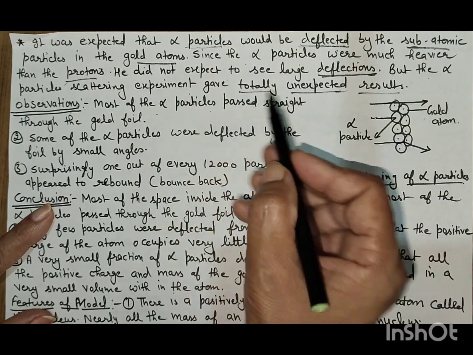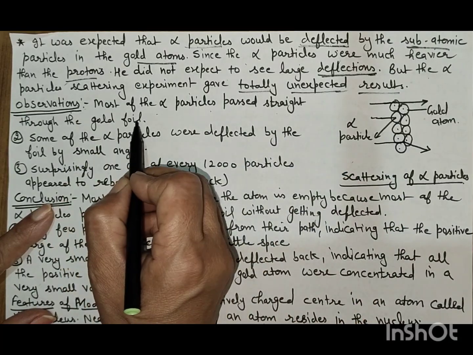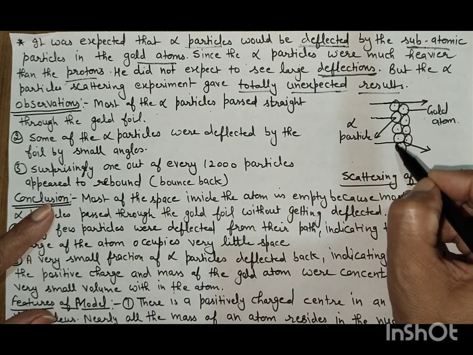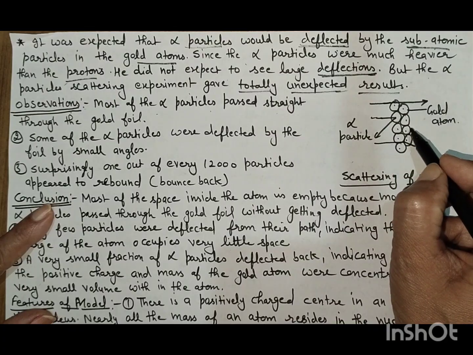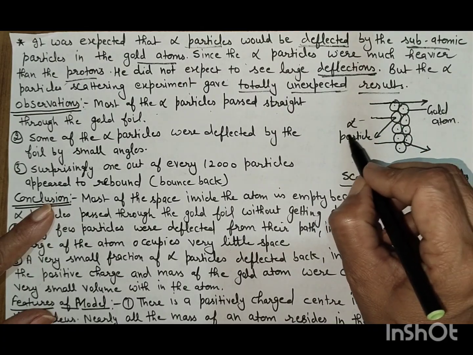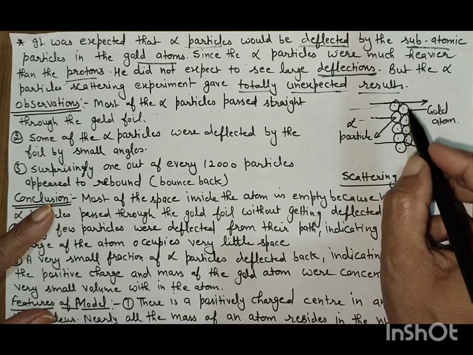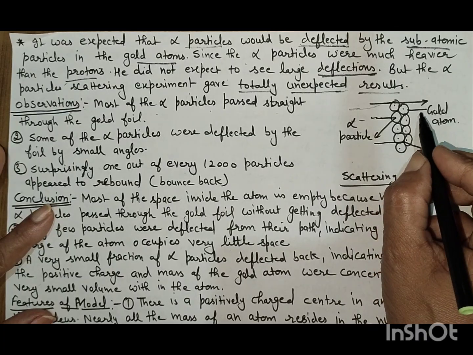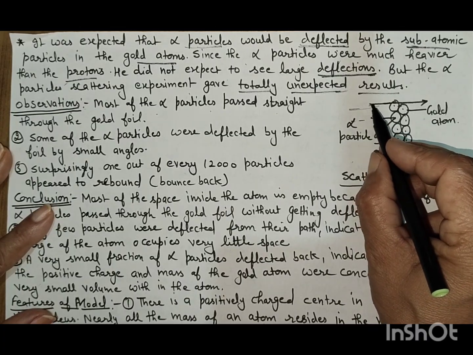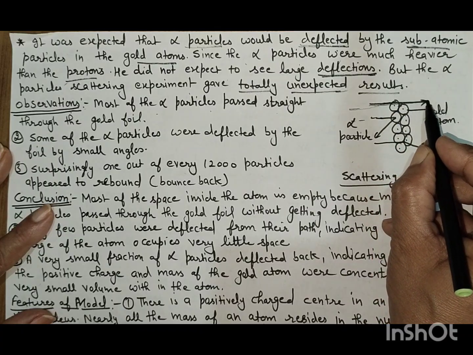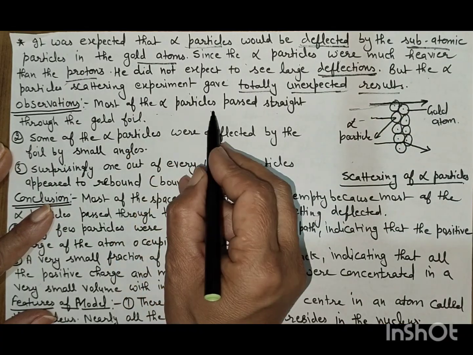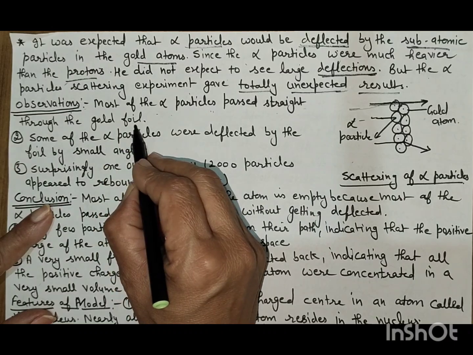What were the observations of the Rutherford experiment? Most of the alpha particles passed straight through the gold foil. This is the gold foil, atoms of the gold foil. And when he bombarded alpha particles over it, he saw that some of the alpha particles go straight without any change. Most of the alpha particles passed straight through the gold foil.